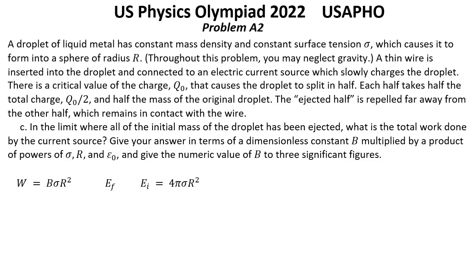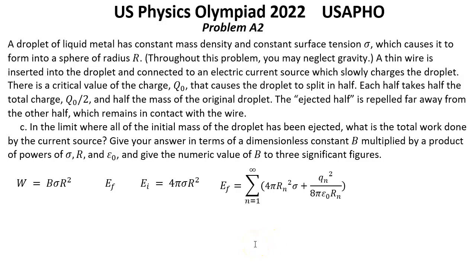The final energy includes the surface tension and the electrostatic energy of all the small droplets, which have a radius Rn and the charge Qn found in the previous problem. This means that the final energy is this one.